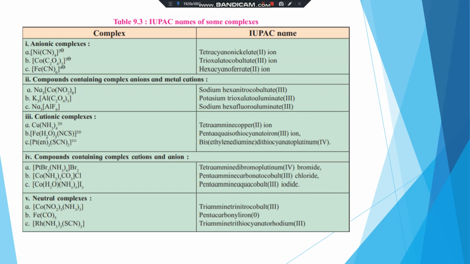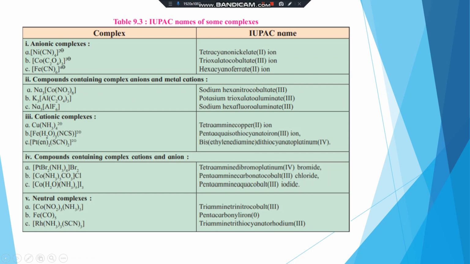First, anionic complexes. Here it starts from nickel, ligand names first. CN is the ligand. There are 4, so tetracyano. This is cyanide. So this is tetracyanonickelate(II) ion.